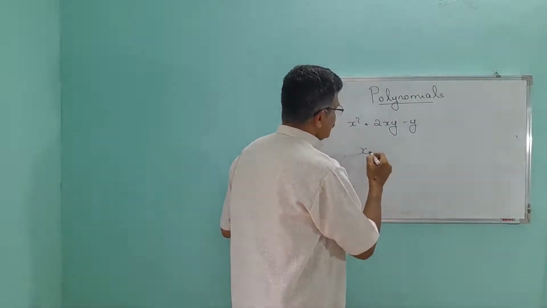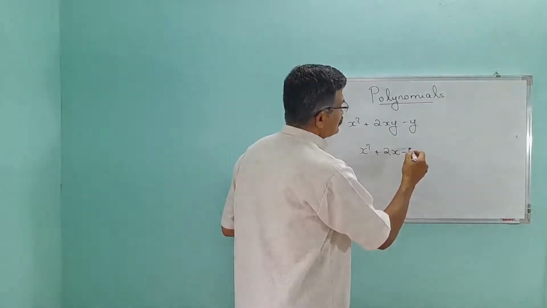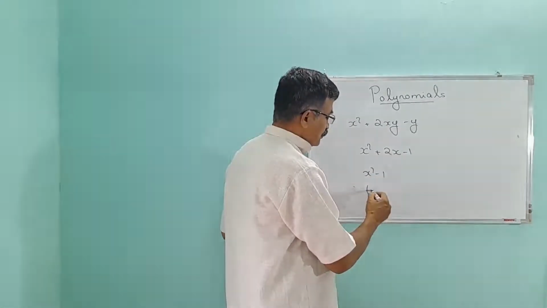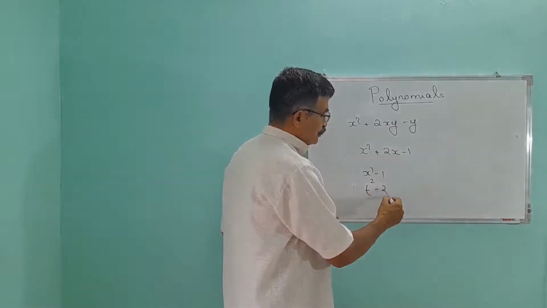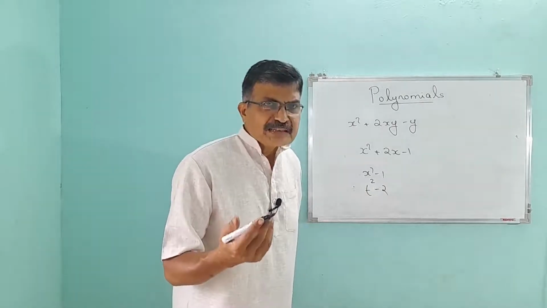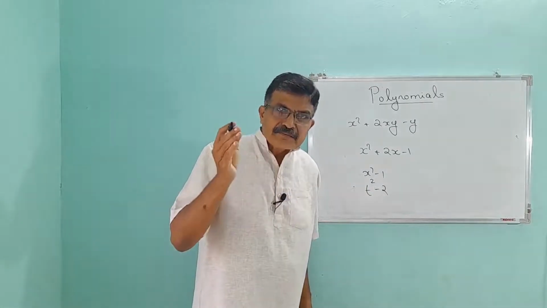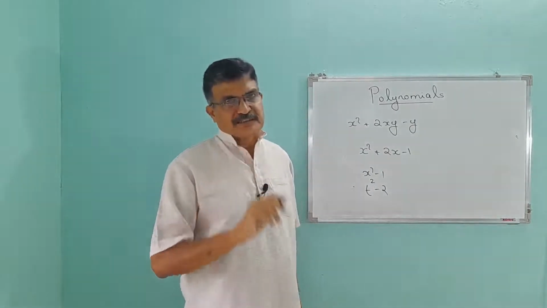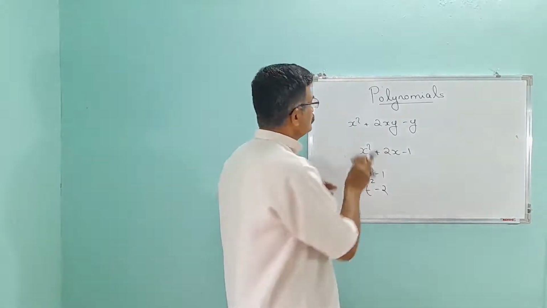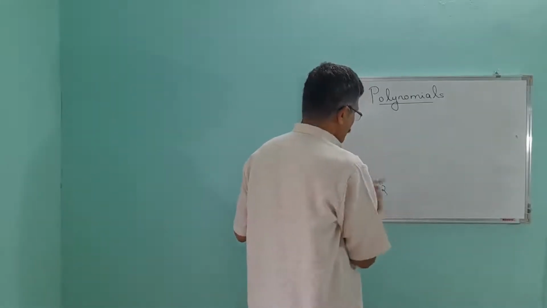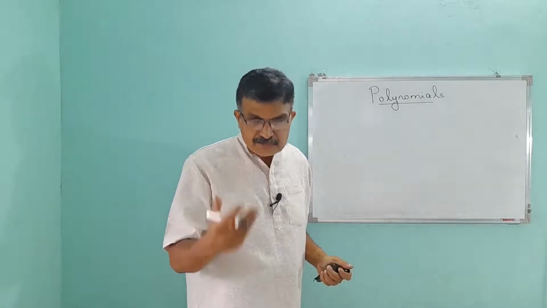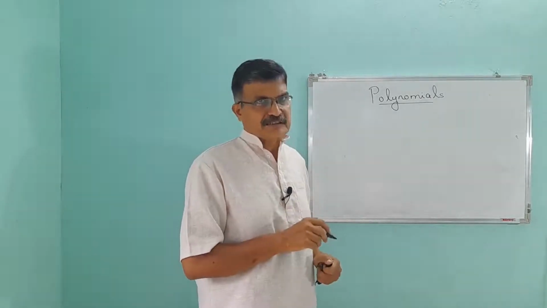That means x square plus 2x minus 1, or x square minus 1, or t square minus 2. These are all polynomials with 1 variable. Polynomials are denoted by the variable they use in the expressions. For example, shall I? Polynomials are denoted by the name of the variable they use in the expression.